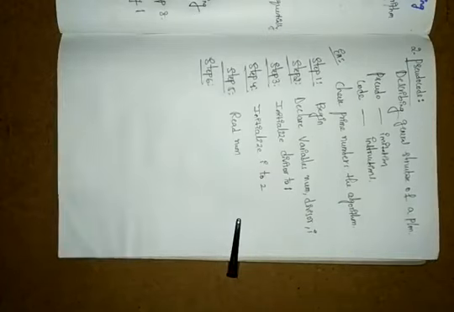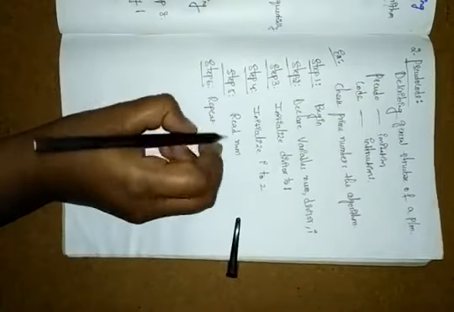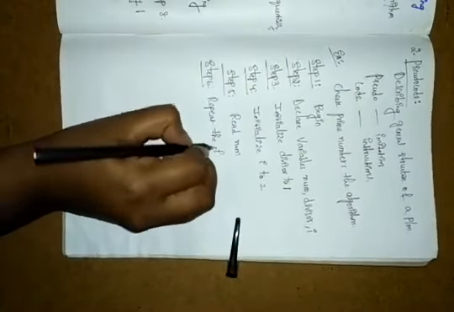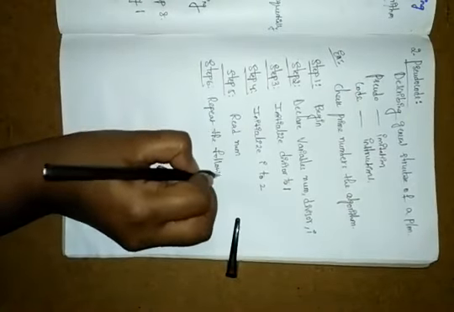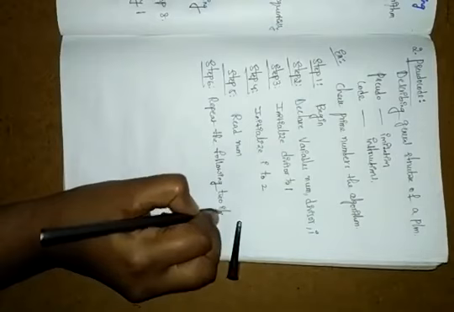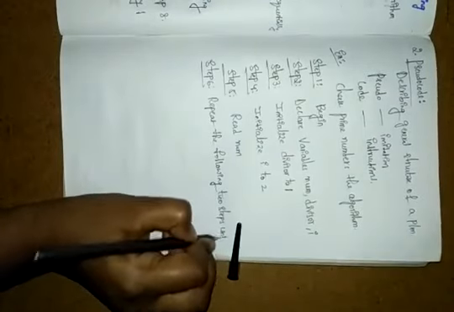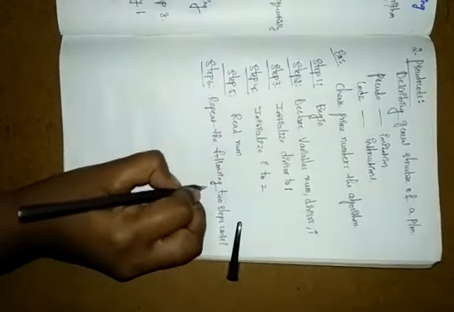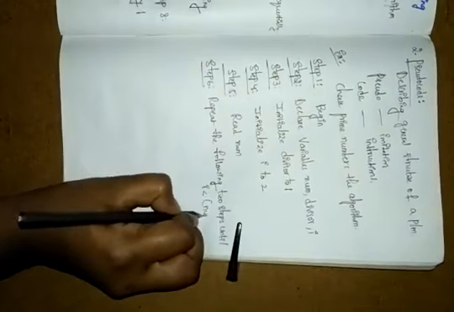Here we are repeating the following 2 steps. Whatever I am writing here, you have to repeat that. Repeat 2 steps until I is less than num by 2.